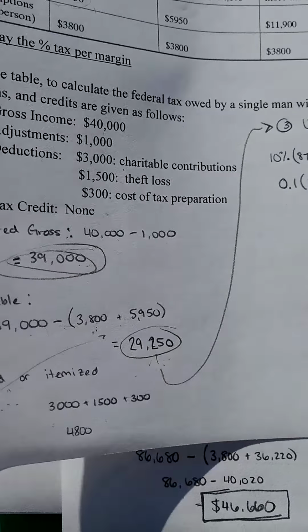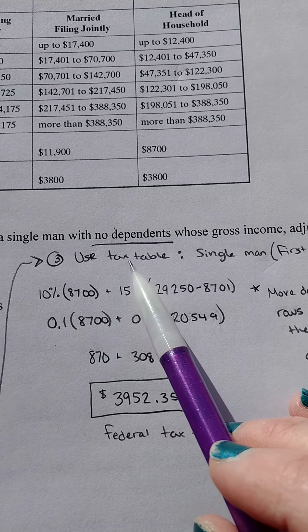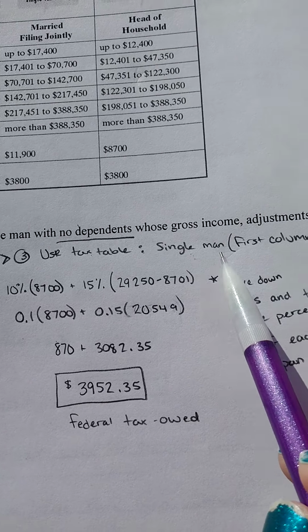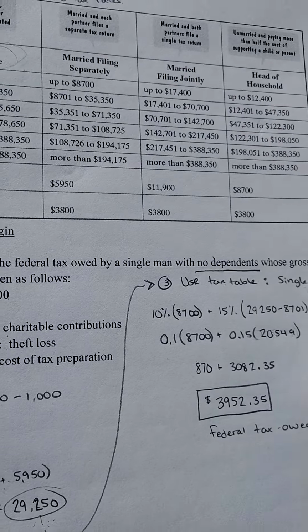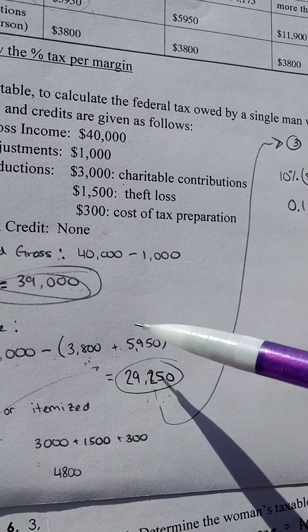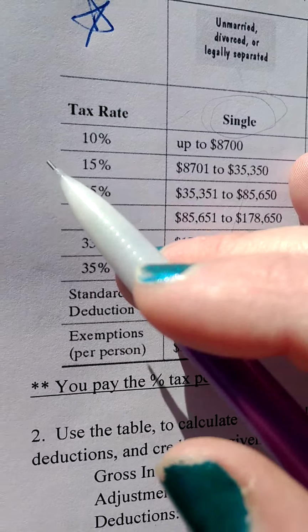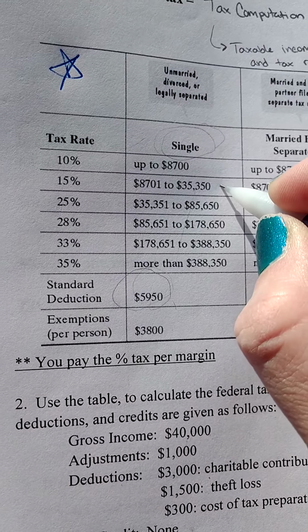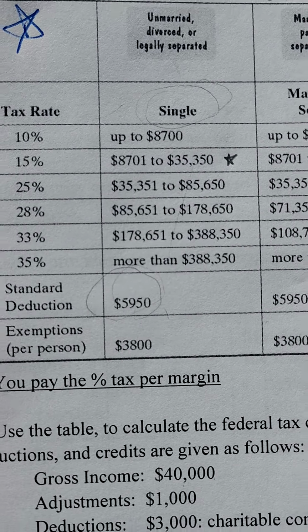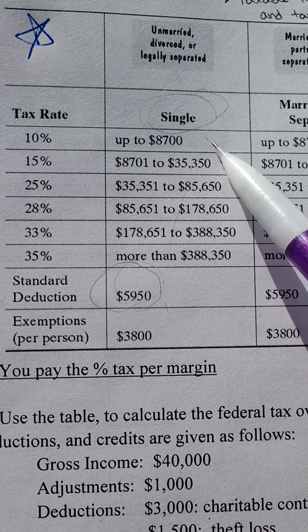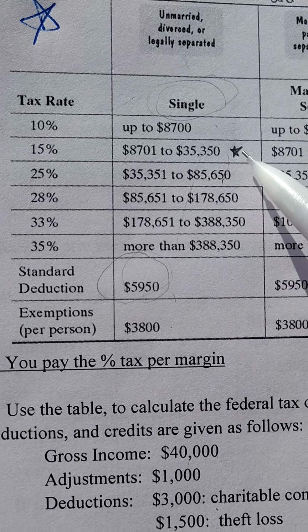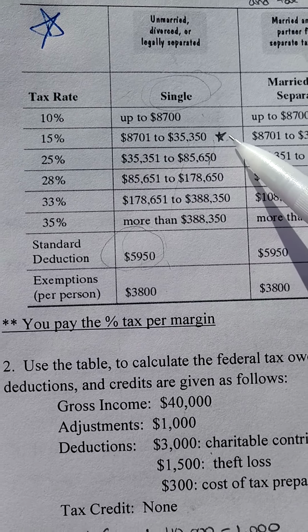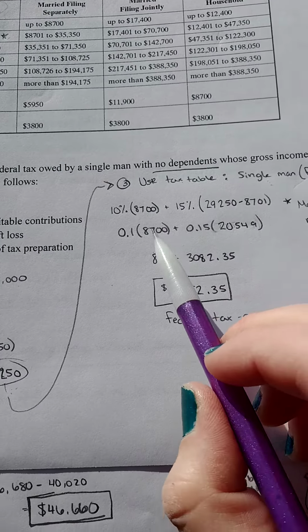From there, take that new number and come up here. Here, we've got to use the tax table. So again, this is a single man, so we're using the first column. You have to move down row by row and take that percentage of every single value. So we're talking about $29,250, which is going to put us ending in the 15% bracket. But first, you have to take 10% of this bracket, then 15% of this bracket. If our salary was larger, we'd just keep moving down, but because that $29,000 is within this one, we're going to stop right here.